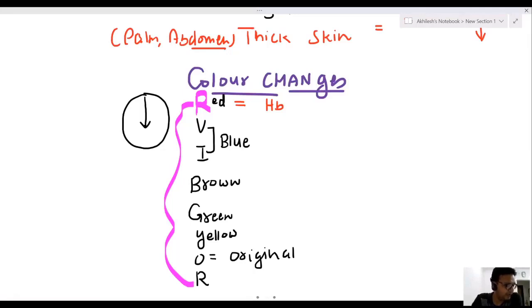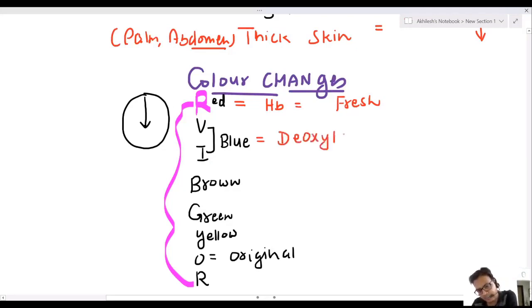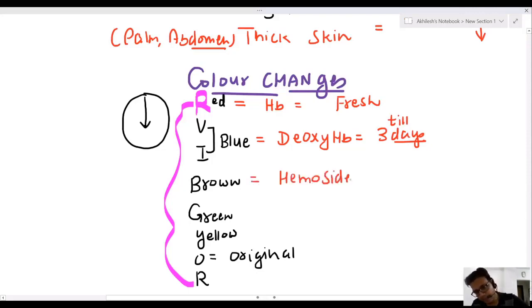It is seen in fresh bruise, in 1 to 2 hours. Then hemoglobin gets converted into deoxyhemoglobin till the third day, and it is blue color. Then deoxyhemoglobin is converted into hemosiderin on the fourth day.